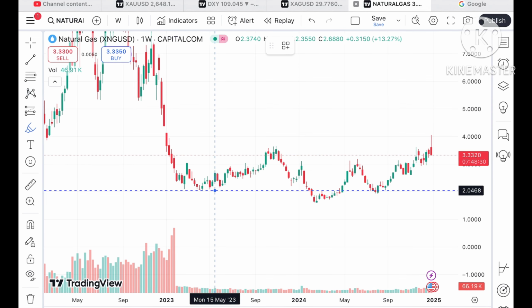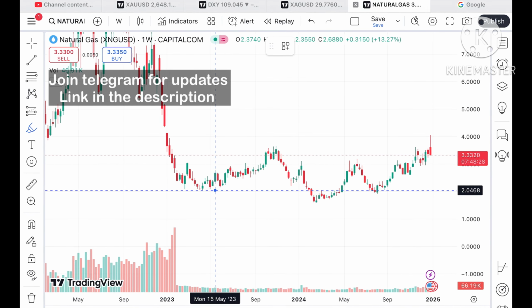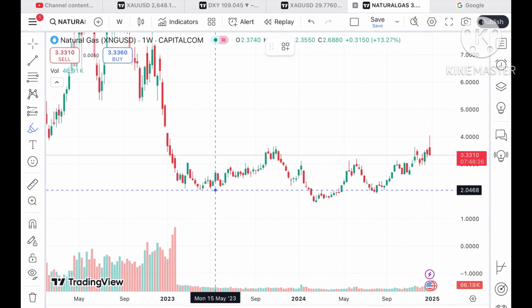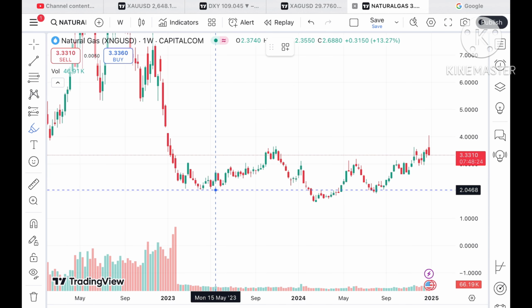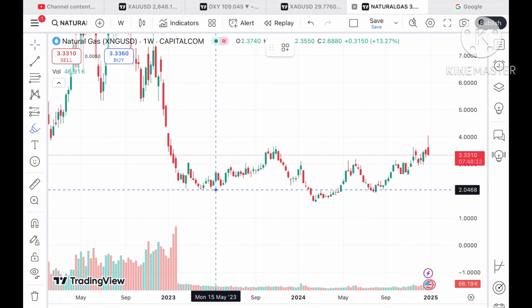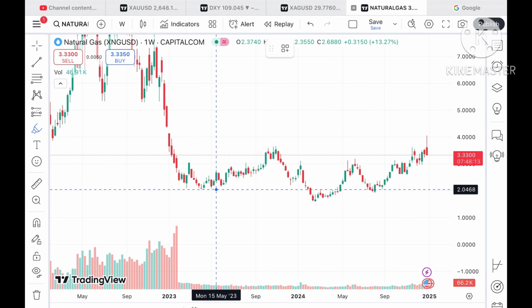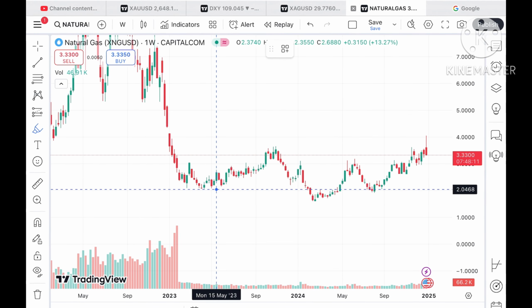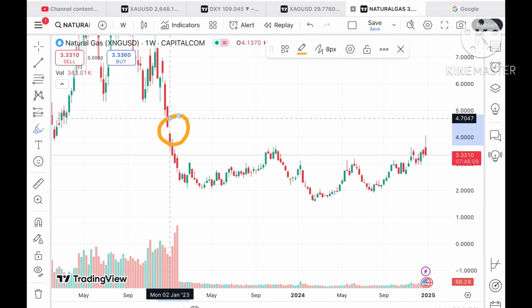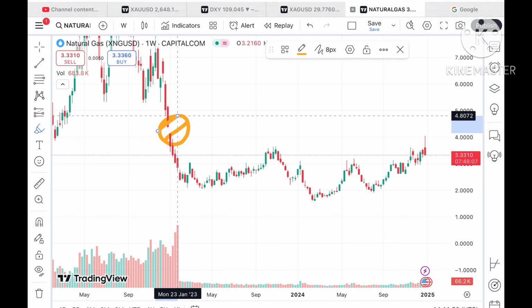Around this level, the price can go further upside and can touch a level of $4. The gap is still pending, so chances can be high. The gap can also fill at a level of 4.1 to a level of 4.35, which I have already shown you at this particular level. If you look at this trend, this gap can be filled.